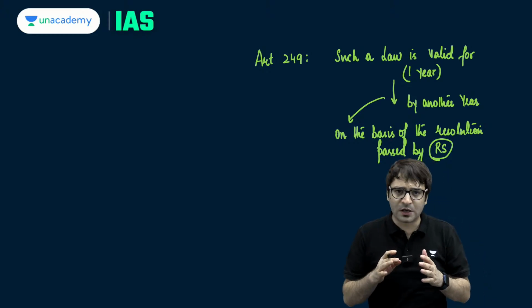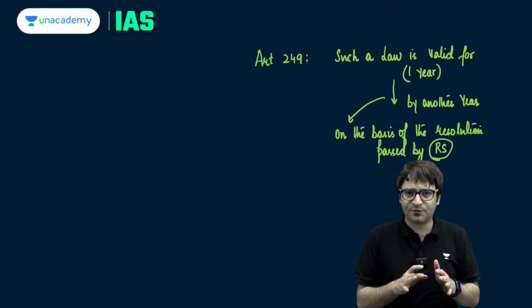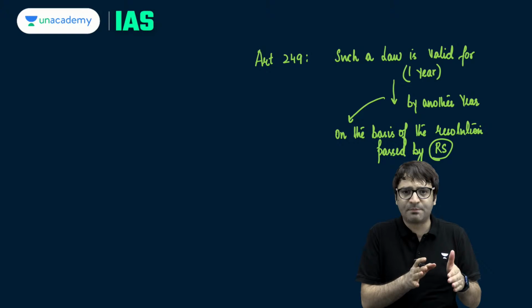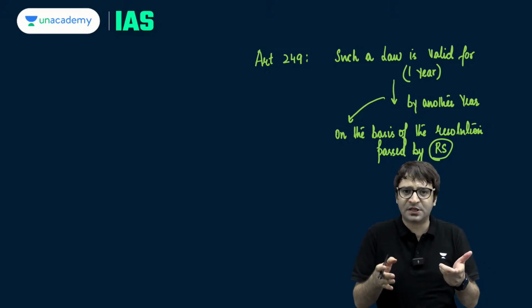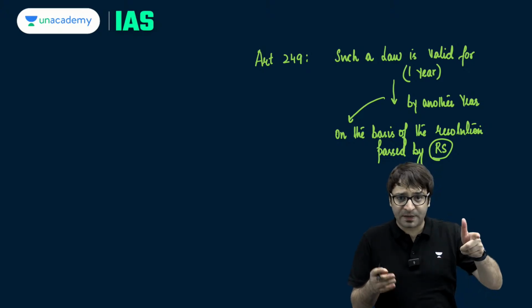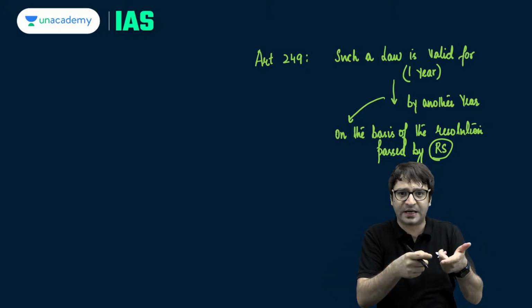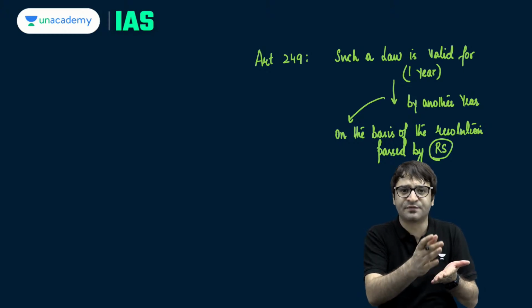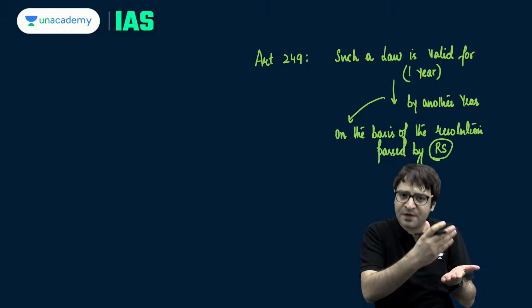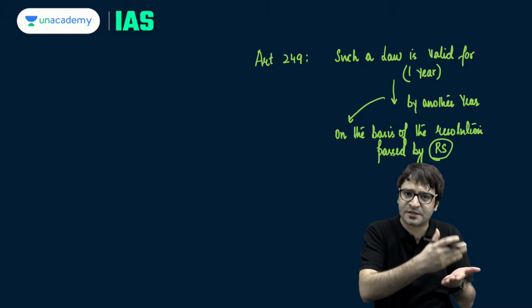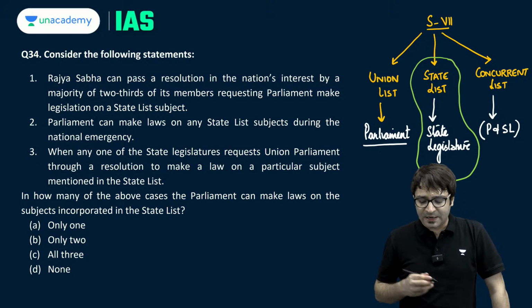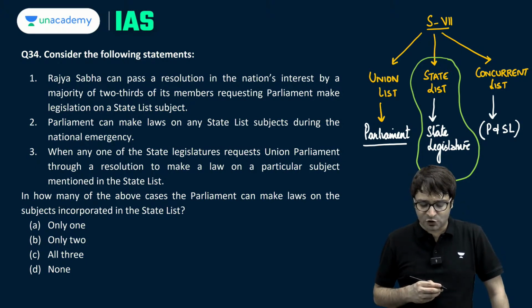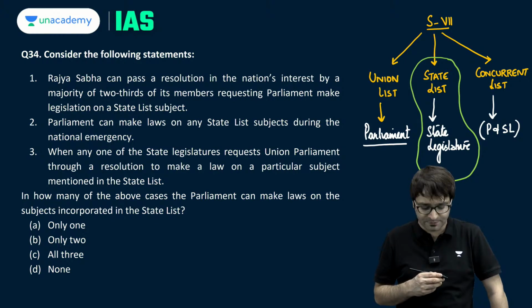So long story short, under Article 249 of the Constitution, if Rajya Sabha passes a resolution in nation's interest by 2/3 of the members present and voting, then Parliament becomes empowered to make a law mentioned in the state list. And the validity of this law is 1 year. It can be extended, but every time Rajya Sabha will have to pass this resolution to extend the validity of this law. Rajya Sabha can pass a resolution in the nation's interest by majority of 2/3 of its members requesting Parliament to make legislation on a state list subject.